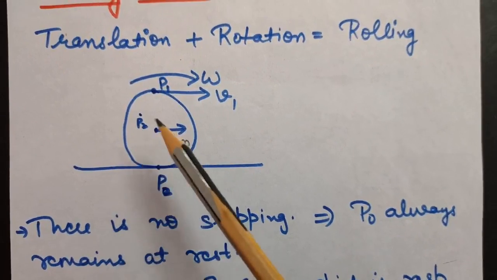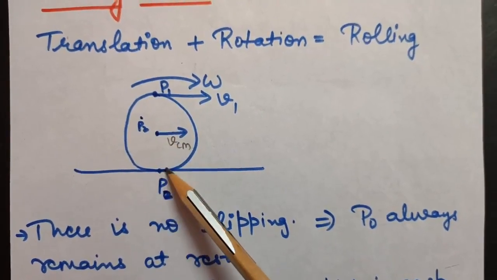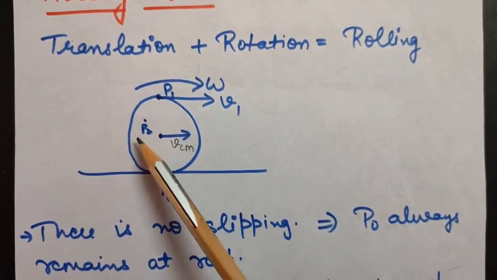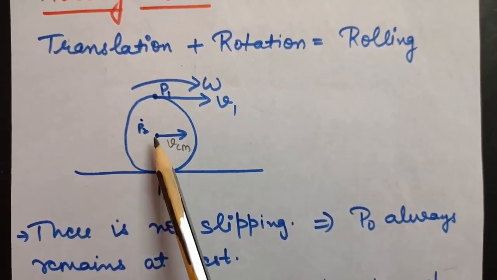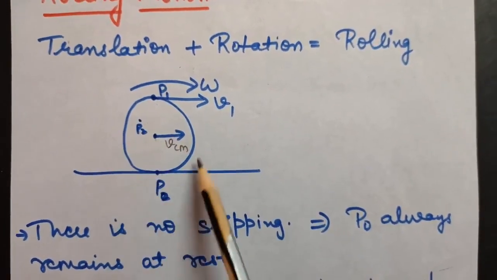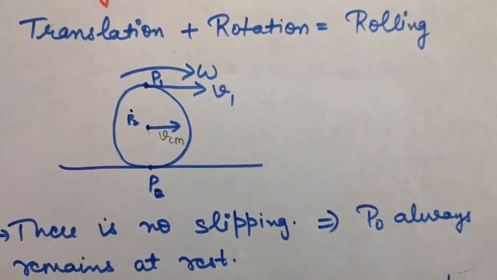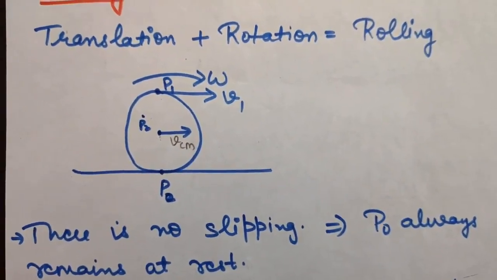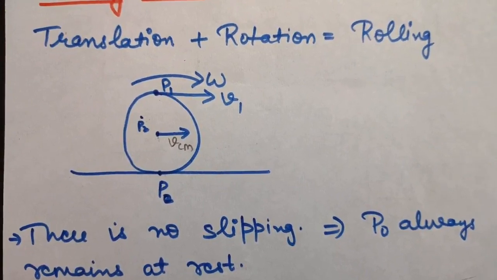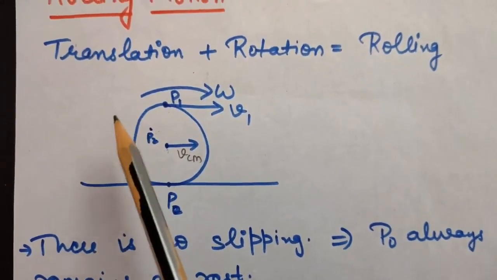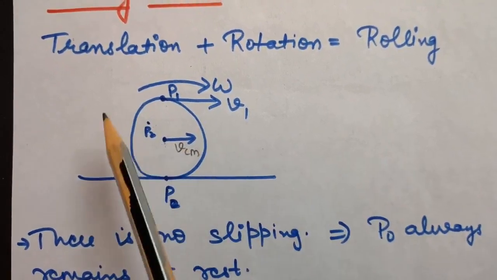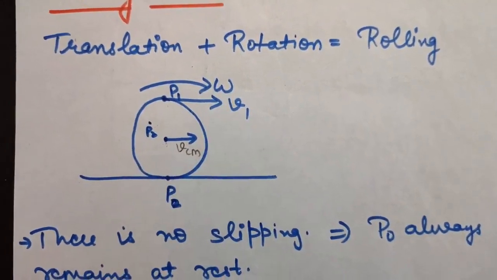So I have chosen here 3 points. This is, let's say, P0, this is P1, and this is P2. And this point is its center of mass, that is center of mass of the wheel. Now remember, there will be two velocities, one leading to translation motion and one leading to rotational motion. So let us suppose it is moving in forward direction with the angular velocity omega.